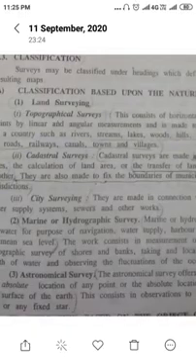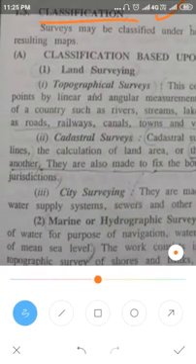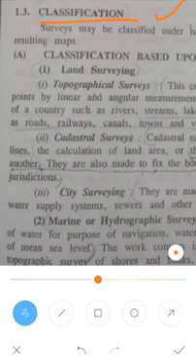Next is the classification of the surveying. So what are the classifications of the surveying? Usually the classification of the survey is based on the field survey, based on the objective survey, and based on the instrument survey. I will explain that one by one.